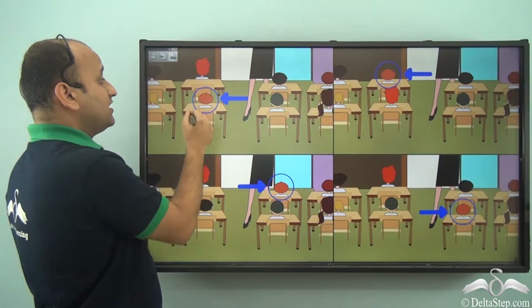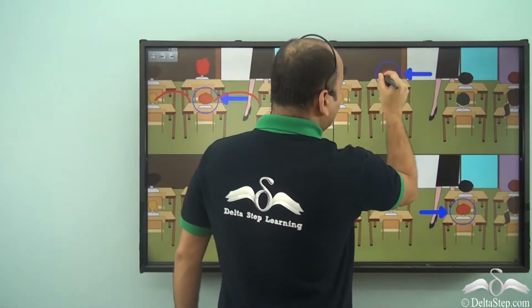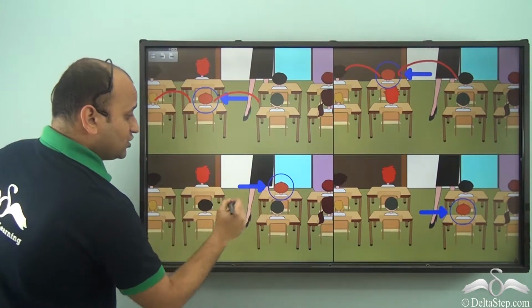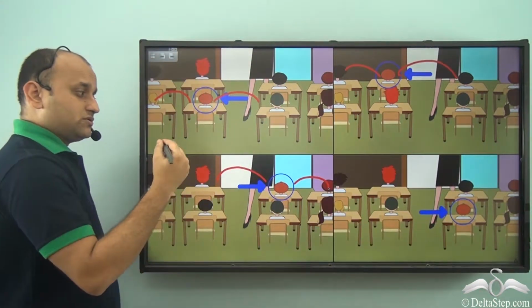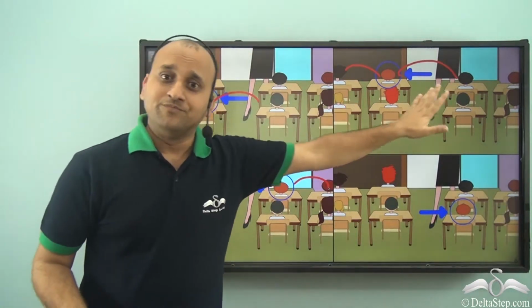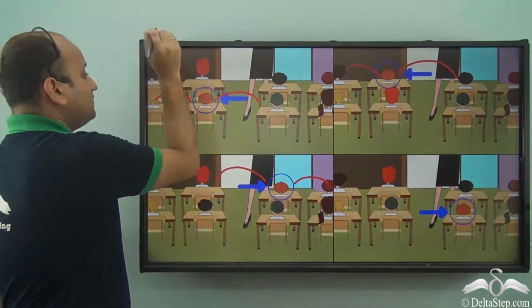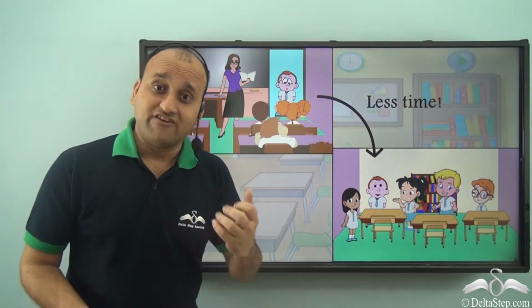Well, when you sit here, you make friends with these people. When you sit here, you make friends with these people. And when you sit here, you make friends with these people. Similarly, what will happen when you keep on moving in the entire classroom? Then you will make friends with everybody in a very less amount of time.